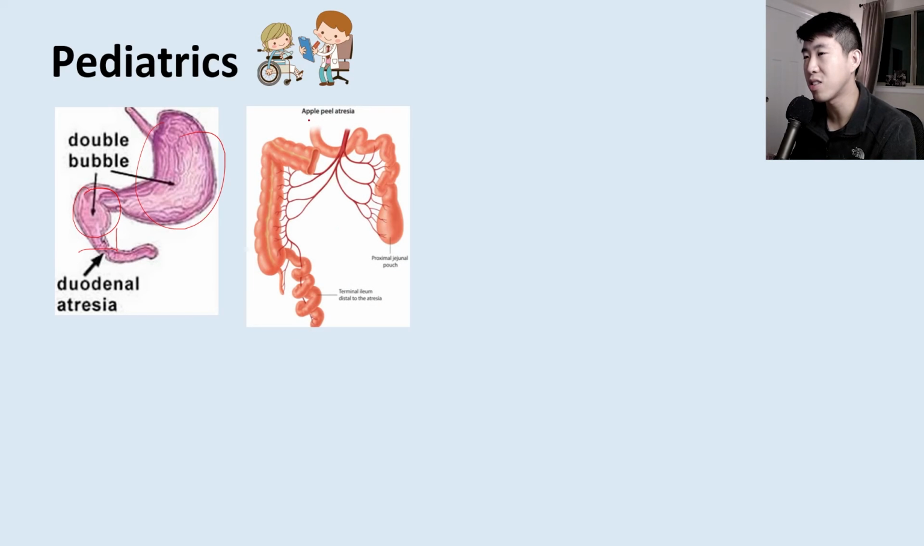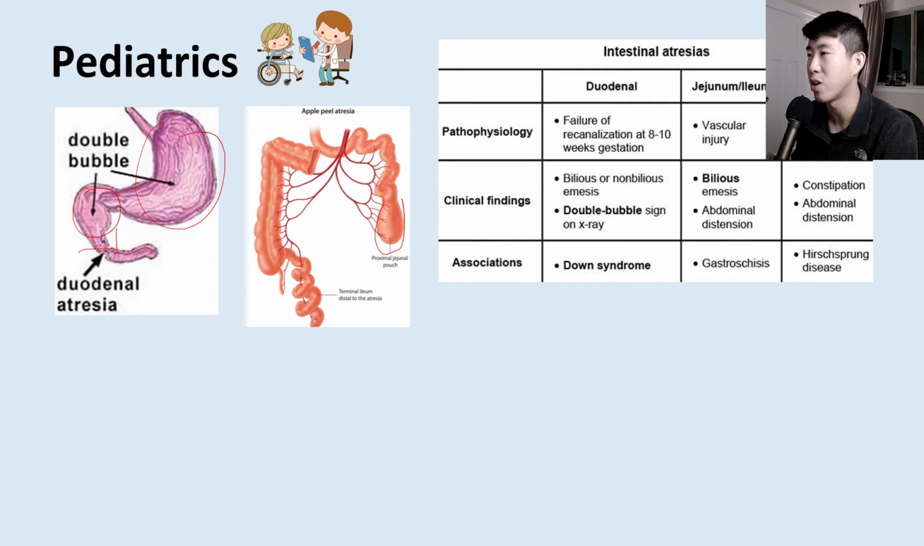Next, this is distal intestinal atresia. So you have basically the in utero vascular accident, and then the jejunum just kind of ends. And then you finally get this ileum that's curling around a vascular stalk. So that's the description that we talked about earlier. And so intestinal atresia, it kind of goes over duodenal versus jejunum, and it goes over the different pathophysiology, the different clinical findings, and then the associations. Again, duodenal is associated with Down syndrome.